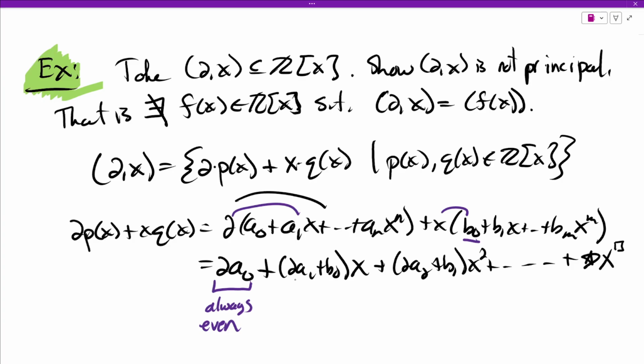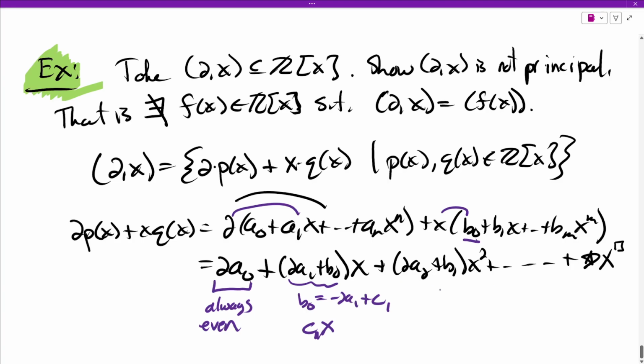Now, although 2a1 is even for the next term, we're adding on b0. So we can effectively set b0 to be negative 2a1 plus c, and we can pick whatever c we want because we can pick whatever b0 we want. So this just becomes some constant, which I'll call c1.